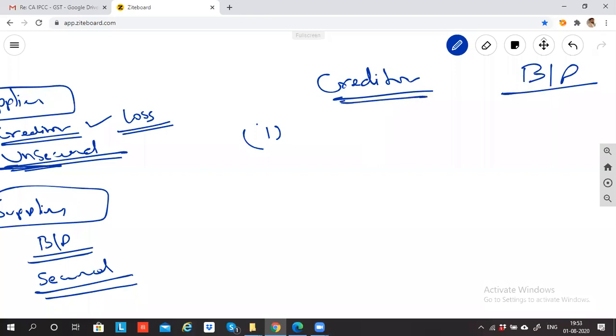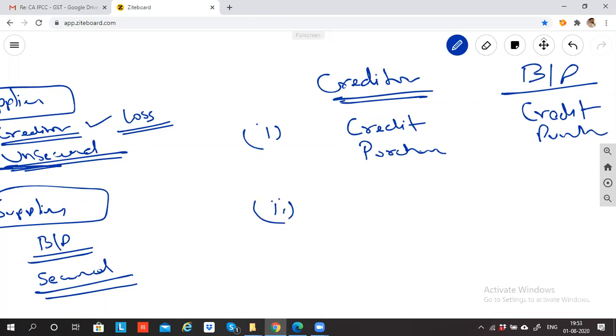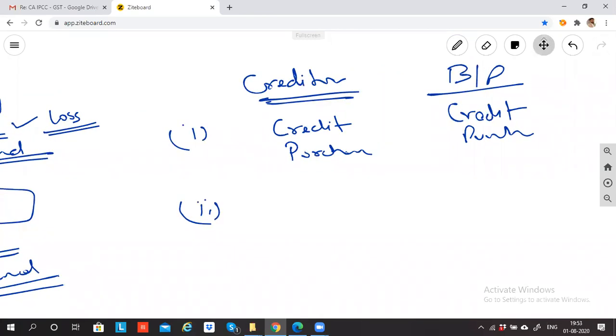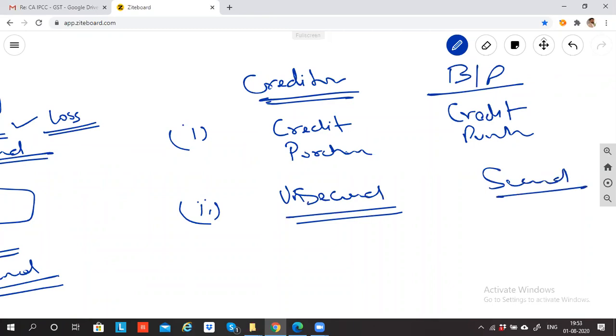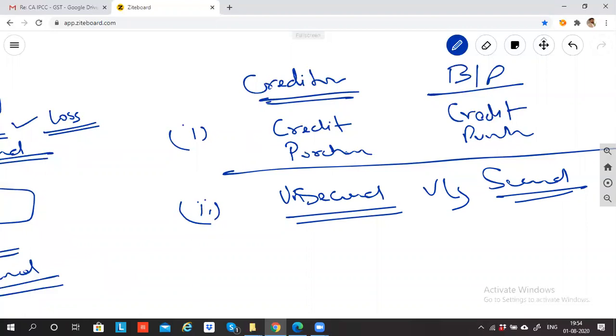A creditor is born when there is a credit purchase. A bills payable also is born when there is a credit purchase. Without credit purchase, there cannot be bills payable. The second, main difference is this is unsecured and that is secured. This is the only difference. Rest all other points are common between creditors and bills payable.